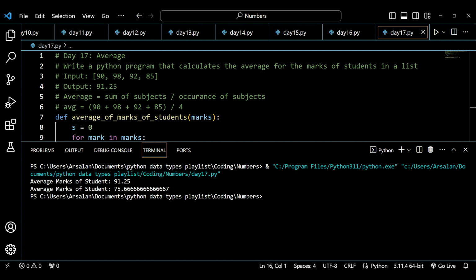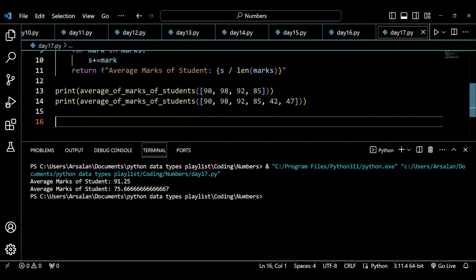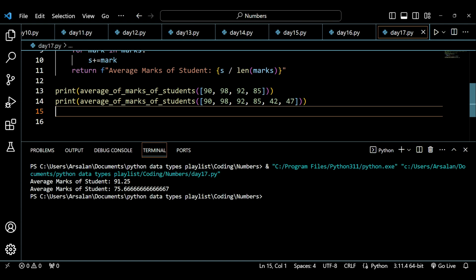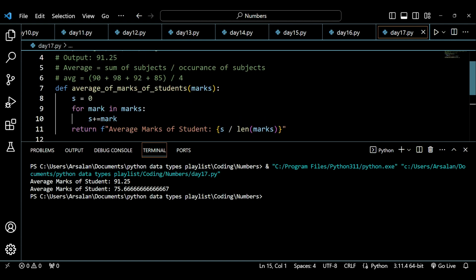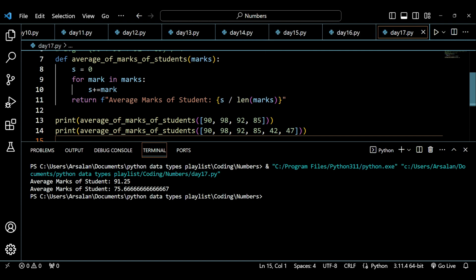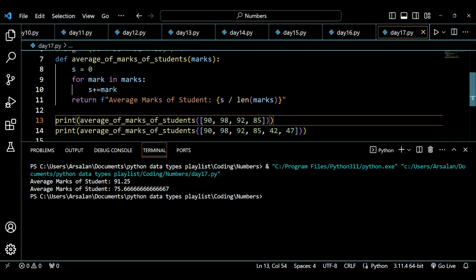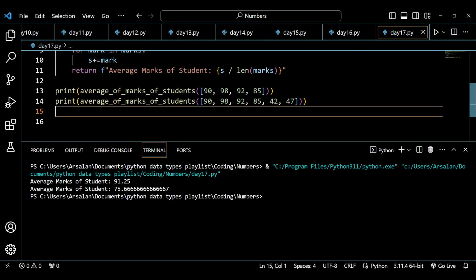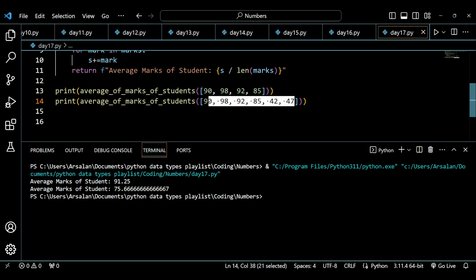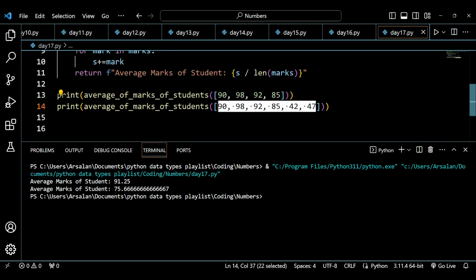Now the first list has 4 items, and the second list has 6 items. But you can see that even if we change the number of items in the list, it is not making any error. Why? Because we have already typed it dynamically to just take the length of the marks. We are not typing 4 here. Why are we not typing 4 here? Because we are directly linking it with len of list. So len of list is 4, and the second print function takes 6 items, 6 marks, the one which I have highlighted.